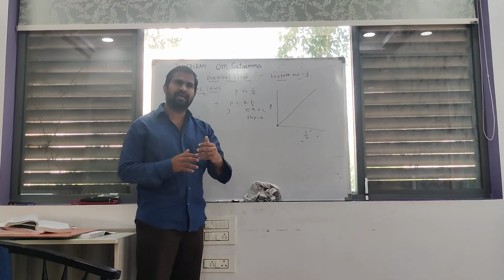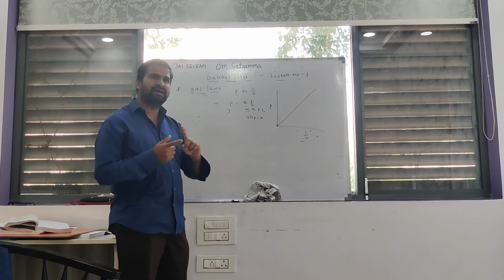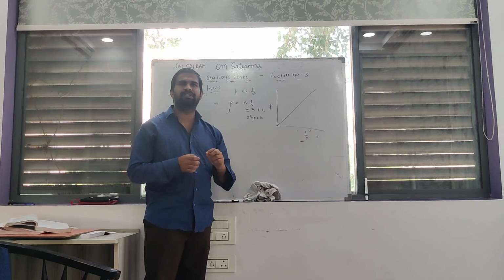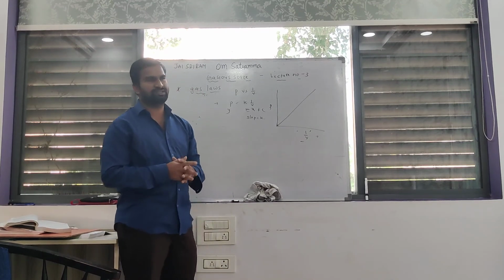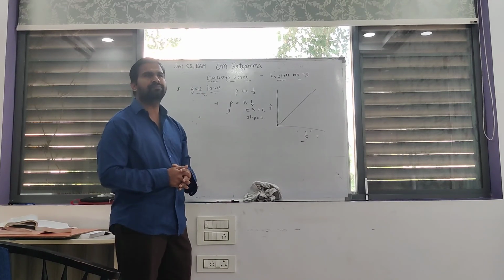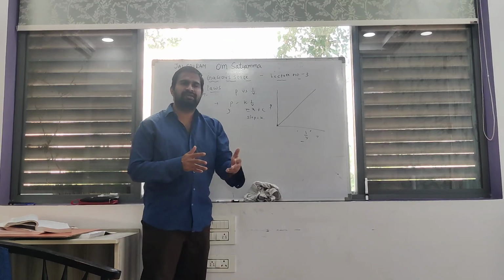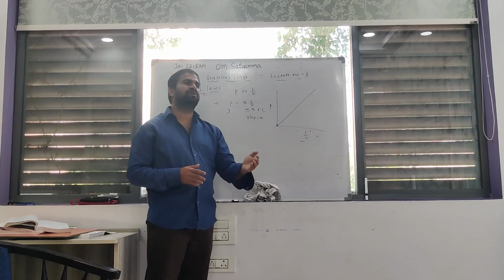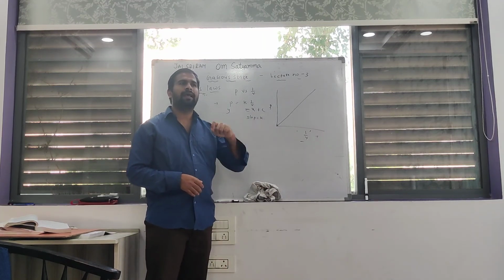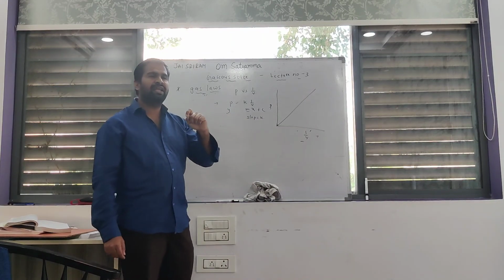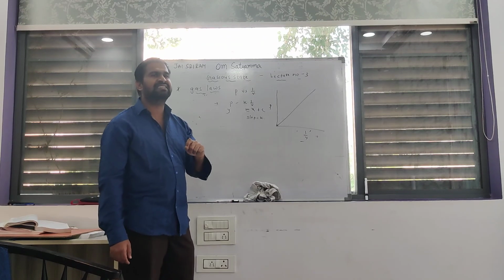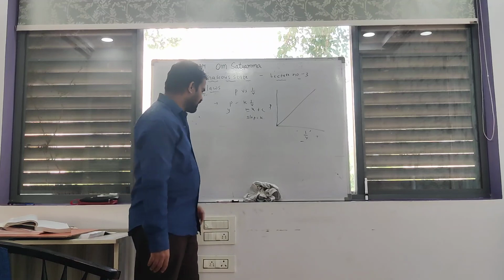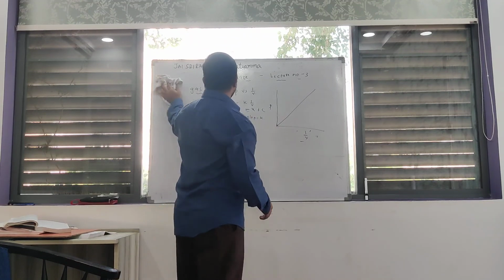If you take any gas, here temperature is constant, and given amount of gas means the number of moles of gas is also constant. If you increase the pressure, volume decreases. If you decrease the pressure, volume increases. That's why the volume of a given amount of gas at constant temperature is inversely proportional to its pressure. Clear? Next one.